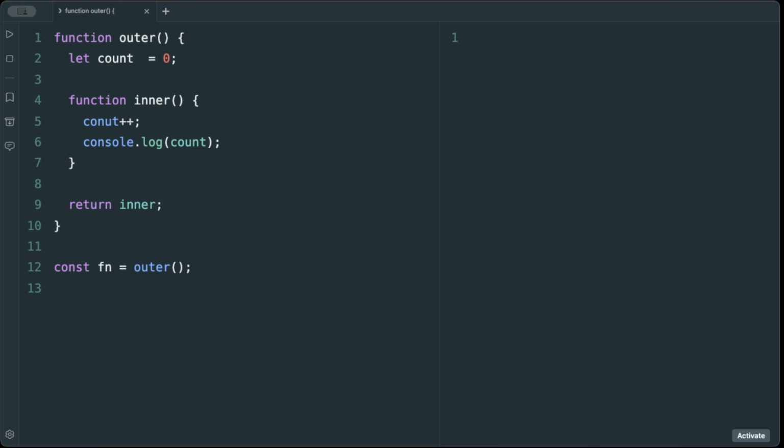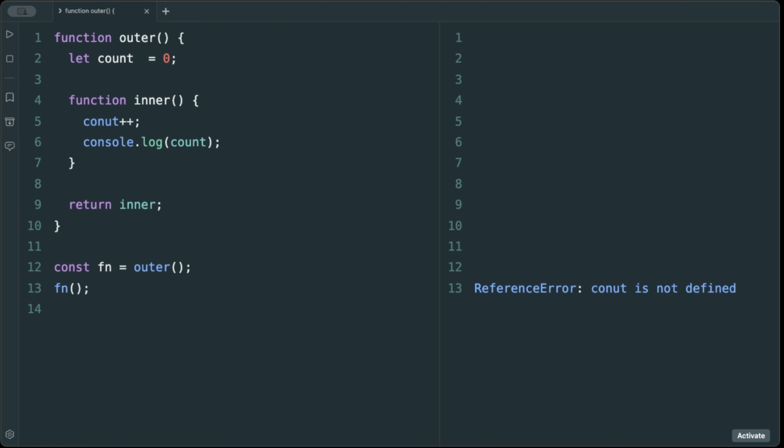Now what do you think when I call the outer function, what is going to print? When this function gets called, it returns the inner function, which is basically this one. So currently this is pointing to the inner function. We have the context of this inner function because the outer gets executed, and then it grabs the inner function's reference. Now when we call this one,